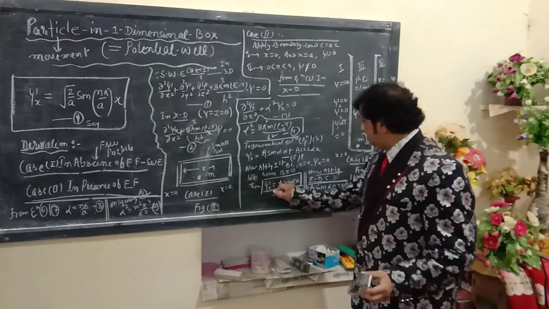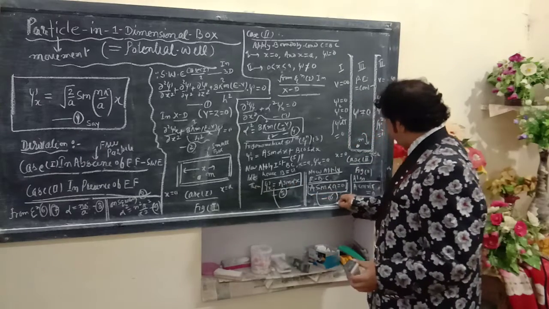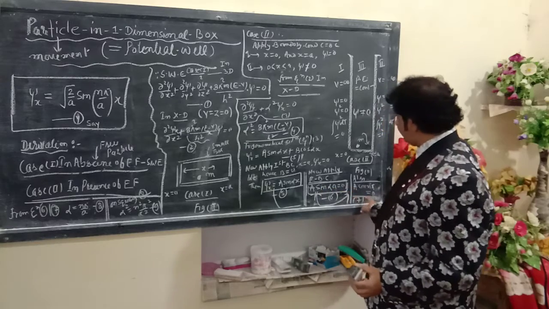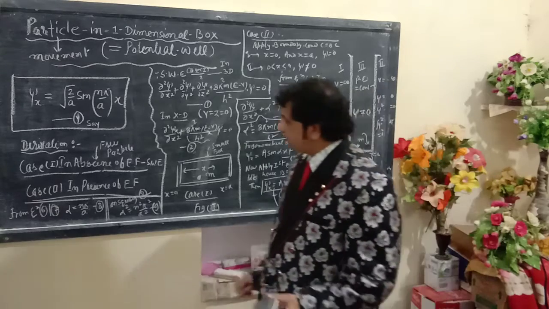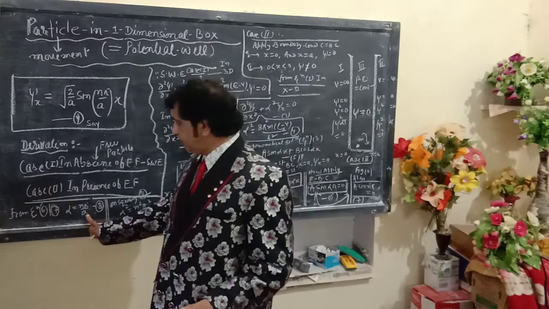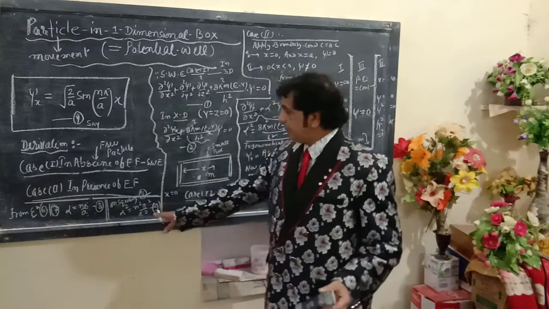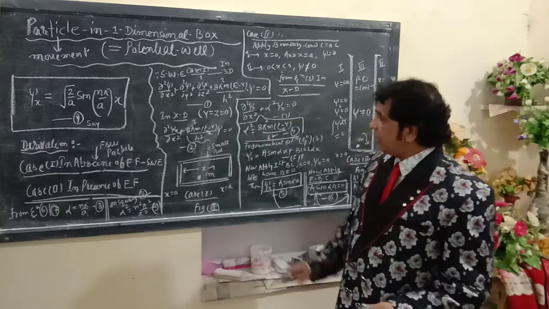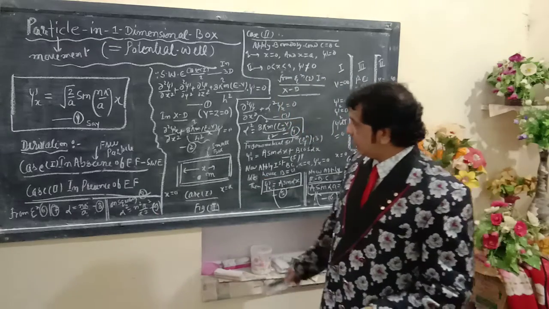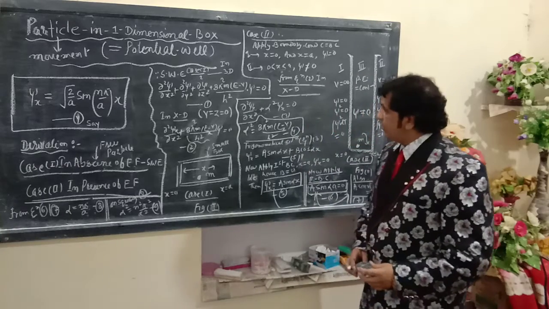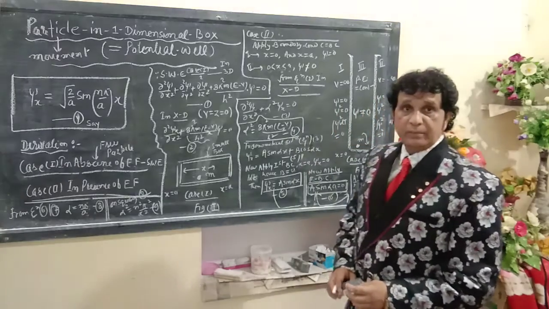By comparing equations 6 and 7, the value comes out as alpha = n pi upon a, alpha square = n square pi square upon a square. Now compare equation number 9 and equation number 4, which we use here.